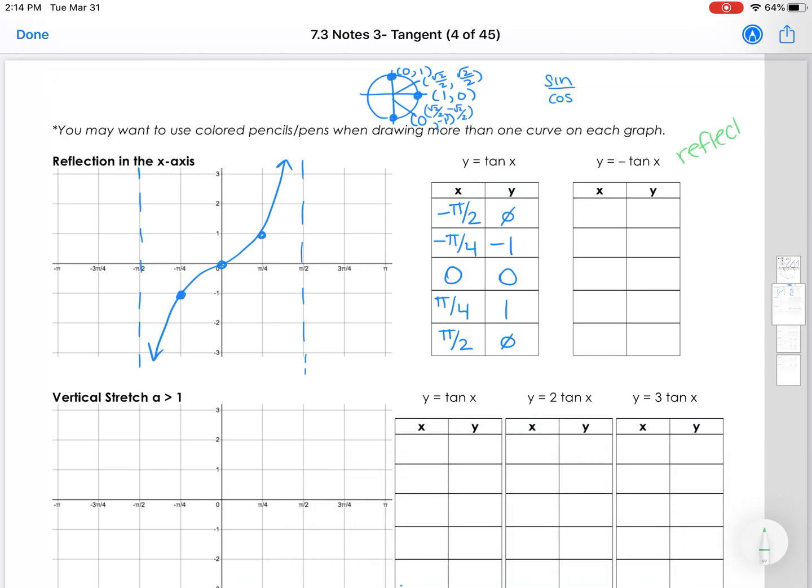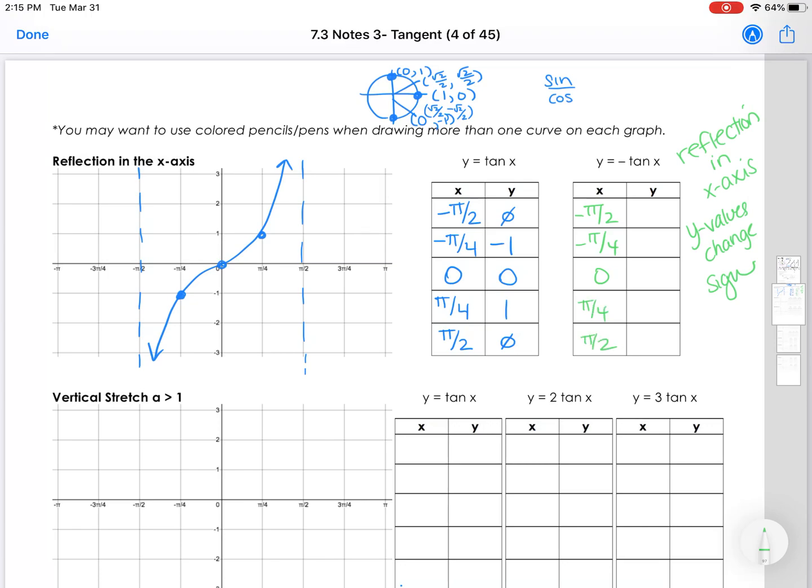All right, so the next question is throwing a negative in there. The negative is going to give us a reflection over the x-axis, which means that every y value is just going to change sign. So your y values are just changing sign, S-I-G-N. Otherwise, it's exactly the same.